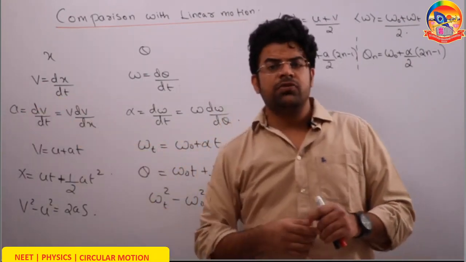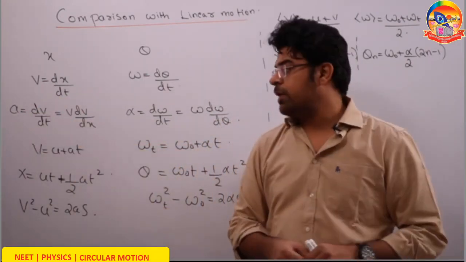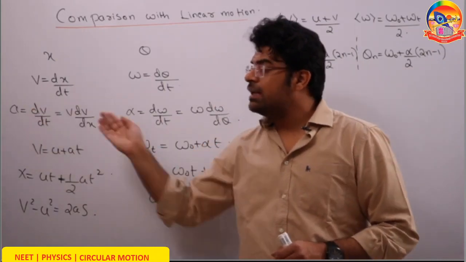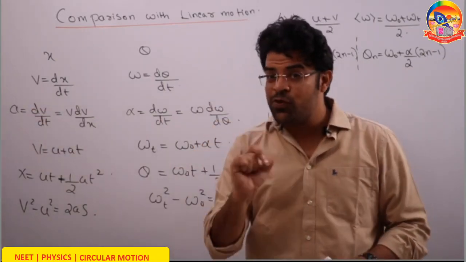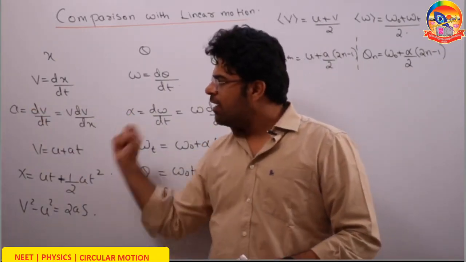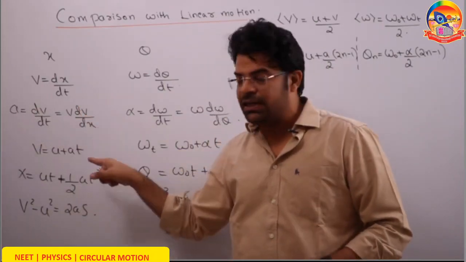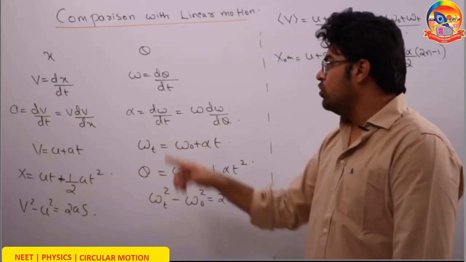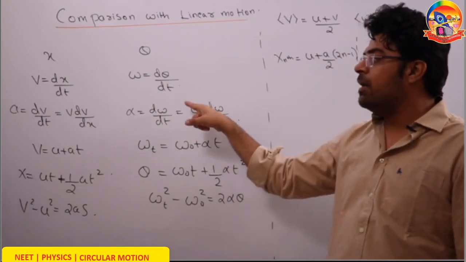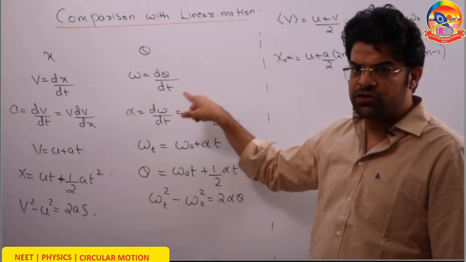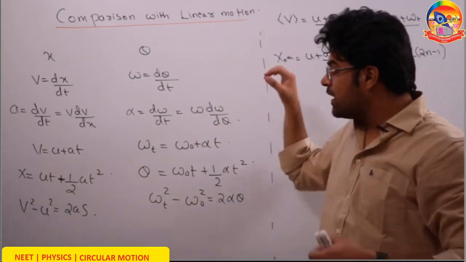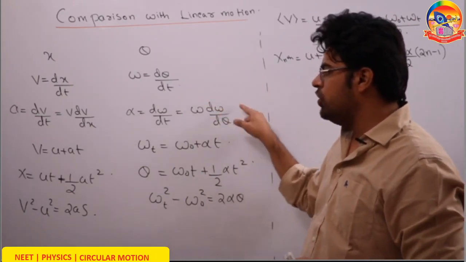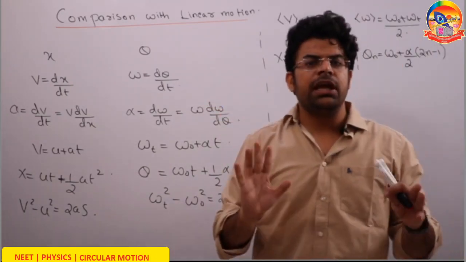Acceleration is equal to the rate of change of velocity with respect to time. Acceleration is also written as v dv by dx, and the majority of good questions are based on it, where you have to substitute acceleration as v dv by dx. Similarly, in angular, the angular acceleration equals d omega by dt, that is the rate of change of angular velocity with respect to time, and that can also be substituted as omega d omega by d theta. Now the three equations of motion.